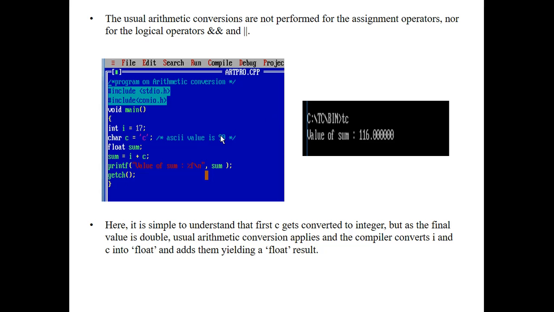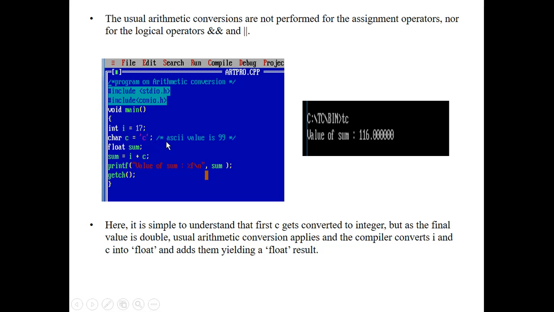Next, let's understand a small program. Here I have written a small program on arithmetic conversion. I have included the two basic header files. Next, I have taken a main method which is of void type. Next, I have taken i of integer type and assigned the value 17 to it. Next, I have taken c of character type and assigned a character to it.